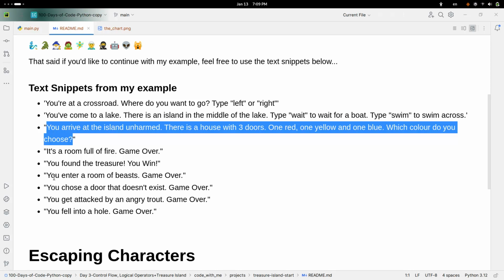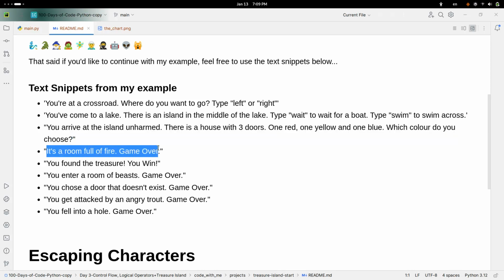You fall into a hole. Yeah, it's a room full of fire. Game over.